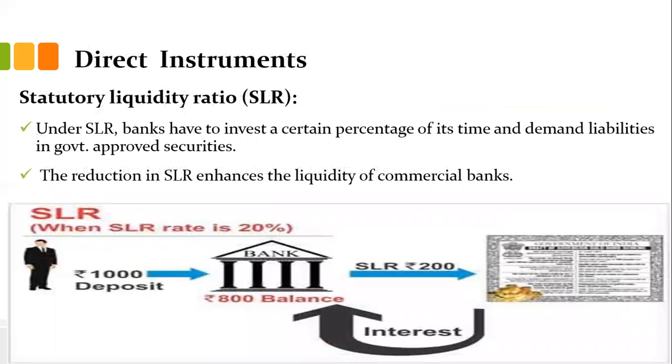Second is SLR, the rate at which a bank has to invest a certain percent of its time and demand liabilities in government approved securities. So if RBI wants to decrease the money supply in the market, they will increase the SLR rate. When they want to increase the liquidity in the market, they will decrease this SLR rate.